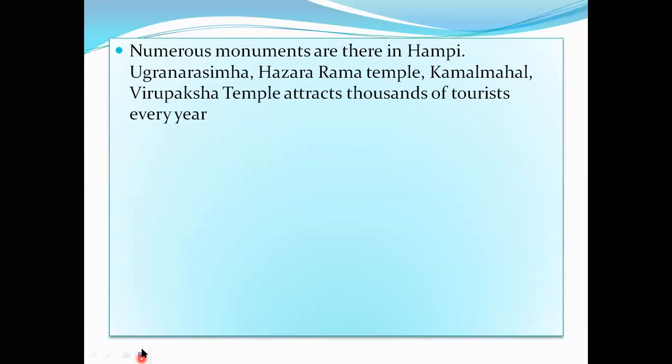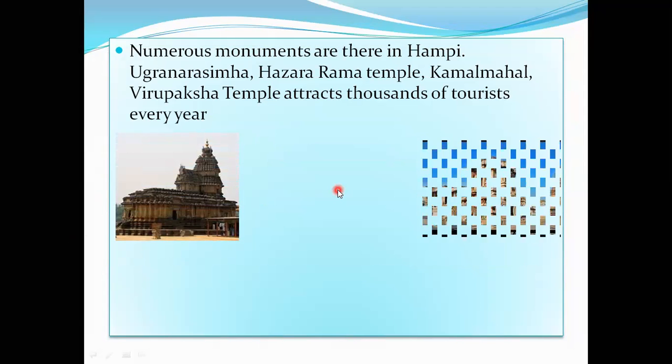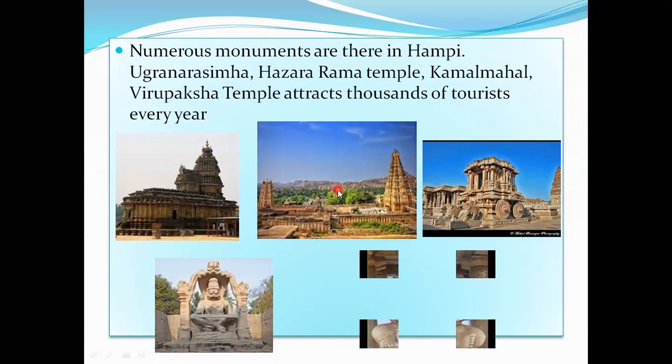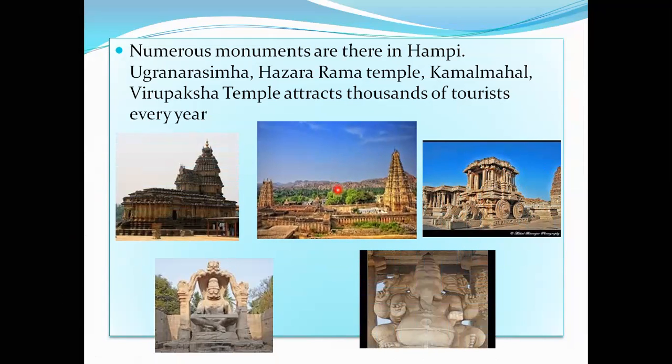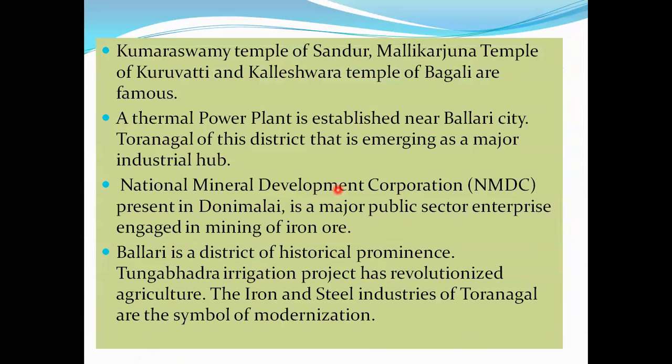Numerous monuments are there in Hampi. Ugra Narasimha, Hazara Rama Temple, Kamala Mahal and Virupaksha Temple attract thousands of tourists every year. Hampi is one of the greatest places to attract people. Which are those? Ugra Narasimha, Hazara Rama Temple, Kamala Mahal and Virupaksha. These are the things.